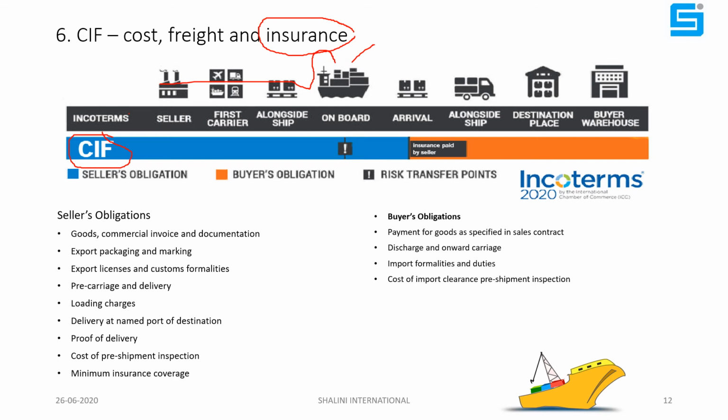Therefore, the endorsement on the insurance policy is the most important while transferring the documents from seller to buyer. As I explained, everything is the same. He will pay the additional insurance charges. This is especially used for sea shipment. Okay, we'll move to the next slide.